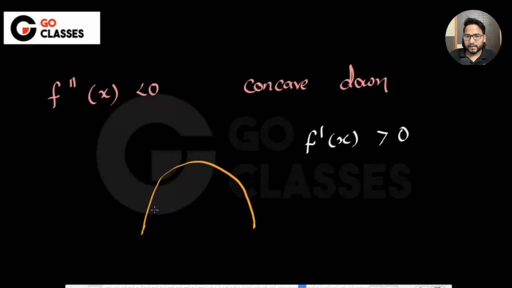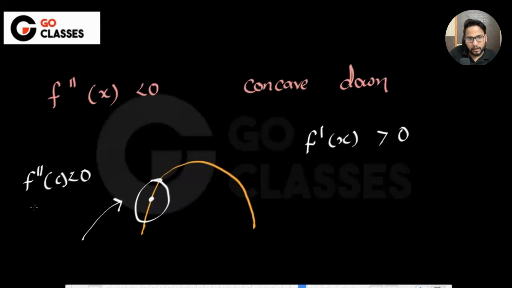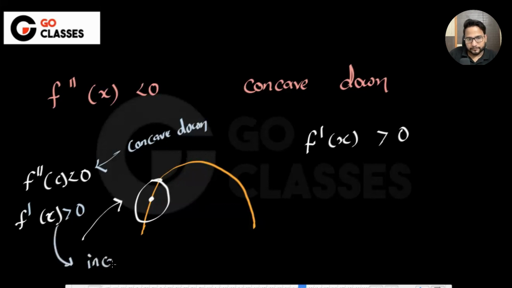The function is increasing, right? So I'm talking about this particular area, so my c will be in this area. So here f double dash c is less than 0 and f dash c is greater than 0, right? Because in this area it is concave down and it is increasing.